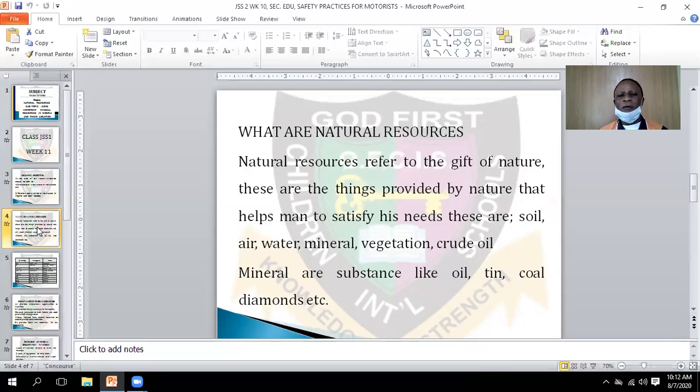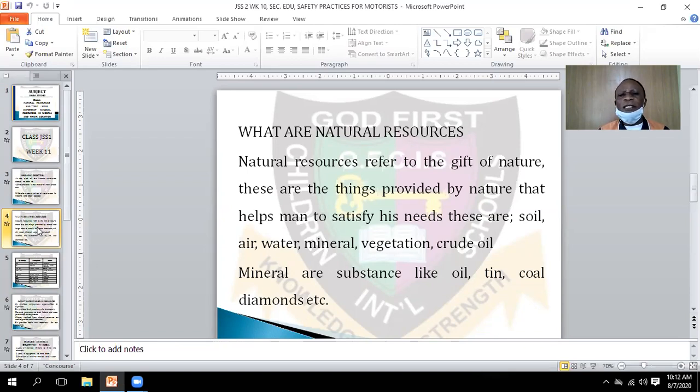What of air? What of water? What of minerals? What of vegetation? What of crude oil? These are what we call natural resources. They are the work of God. God is an artist, the one that created I and you, the one that created all those things listed there. Minerals are substances like oil, tin, coal, diamond, columbite, and many things.